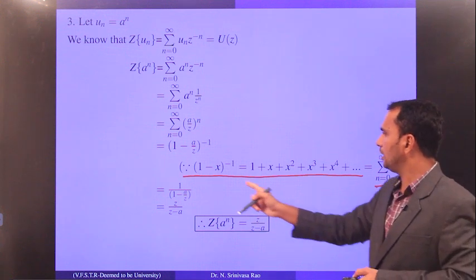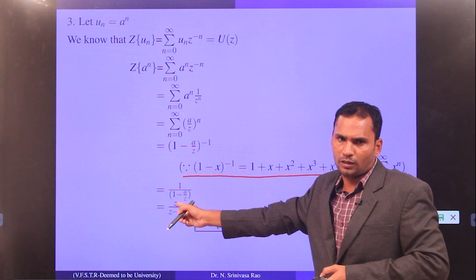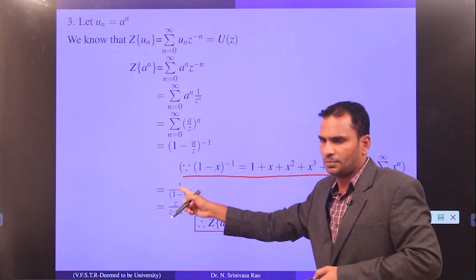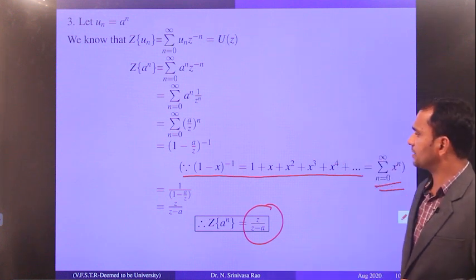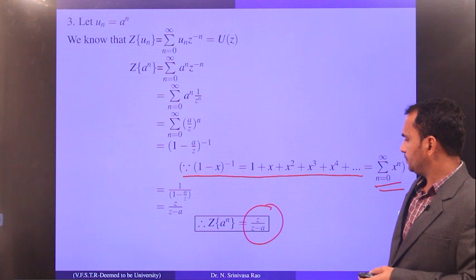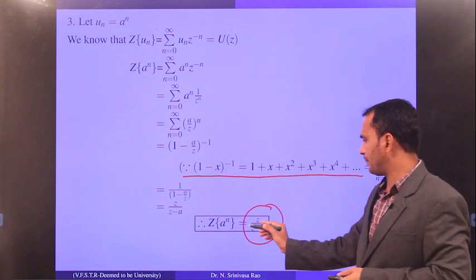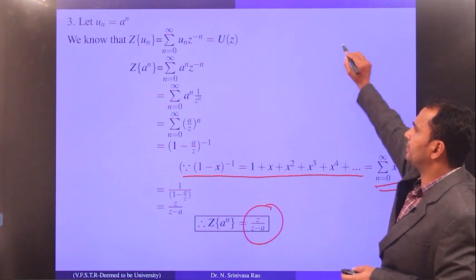Therefore 1 by 1 minus a by z, if you simplify further, you will get z by z minus a. This is the answer for the sequence a power n. So the z transform of a power n is z by z minus a.